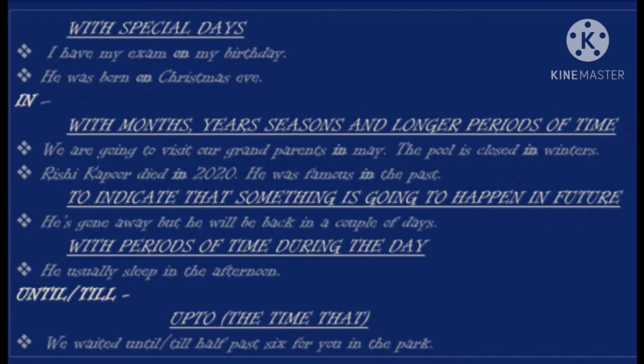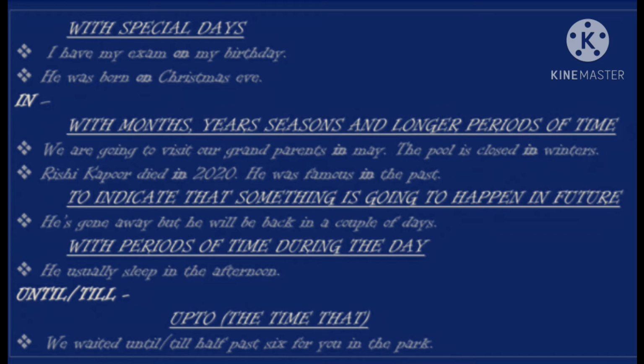Next one, to indicate that something is going to happen in the future. So we put in there. For example, he has gone away but he will be back in a couple of days. So you can see that he is gone but he will be back in a couple of days. So here they are talking about the future. With periods of time during the day. For example, he usually sleeps in the afternoon.